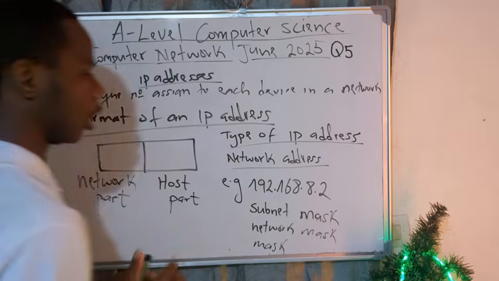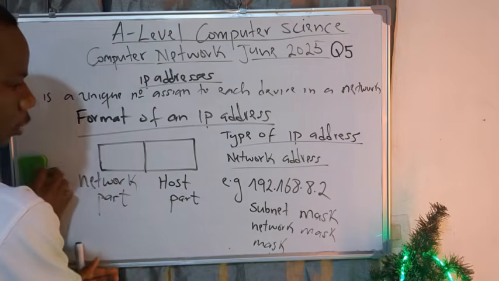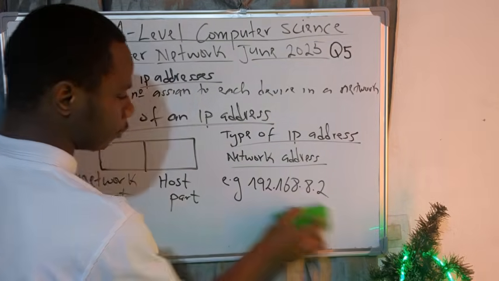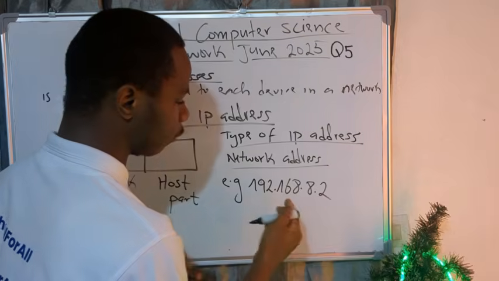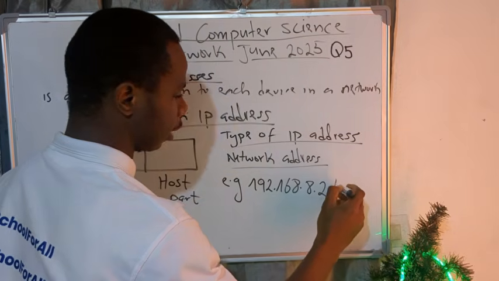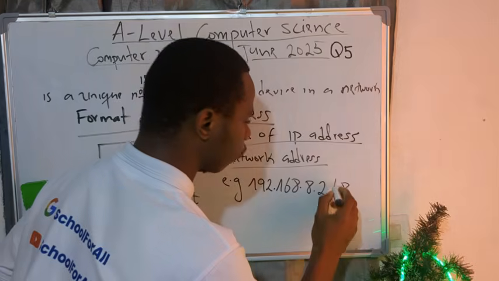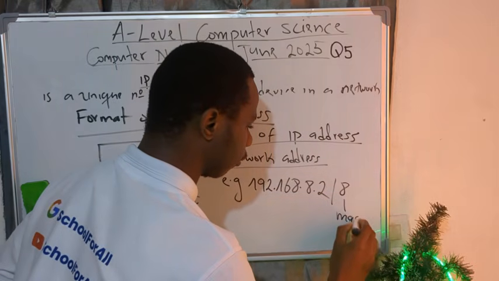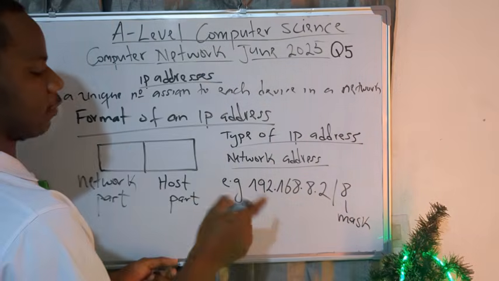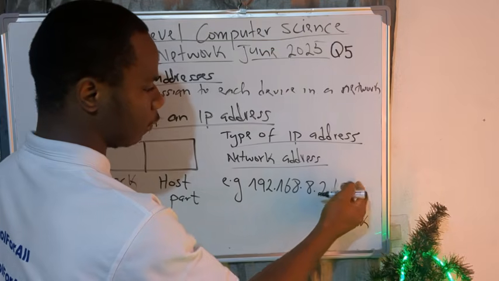It's very easy. Generally, you will see IP addresses with things like this. Let me clean this. Like this. If one day you see an IP address, then you see a slash here, then after this slash you see a number. Let us say /8. So please never forget it. This number that you are having after the slash is representing what? The mask.